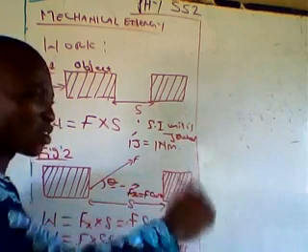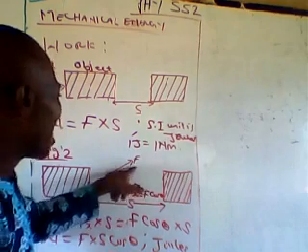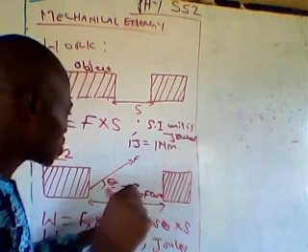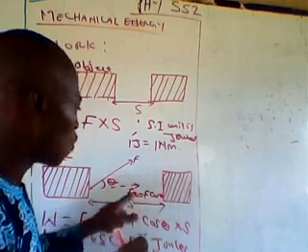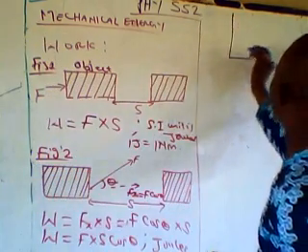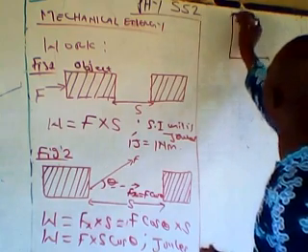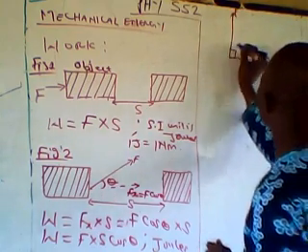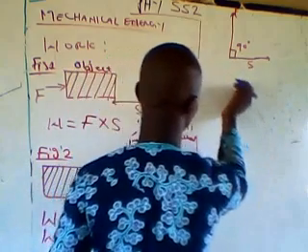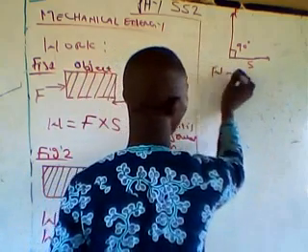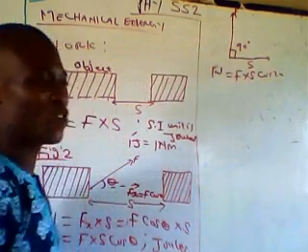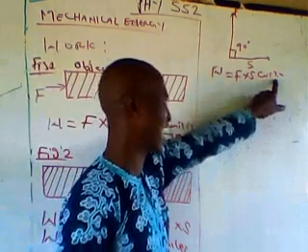That is, the work being done on that body when the angle of inclination of the force is 90 degrees, that's perpendicular, is 90 degrees to this S, that is distance. Work is zero. What do I mean? I mean that if you have the distance and you have the force, and the angle between them is now 90 degrees, in this case, what you are going to have will be work done equal F times distance cos 90. Don't forget, cos 90 will not give you anything other than 0.